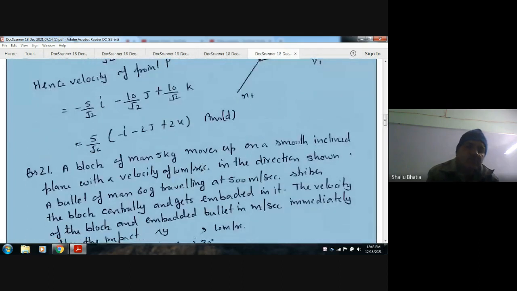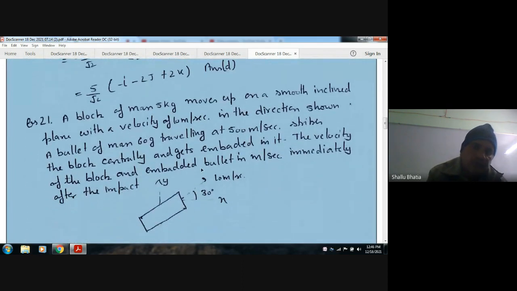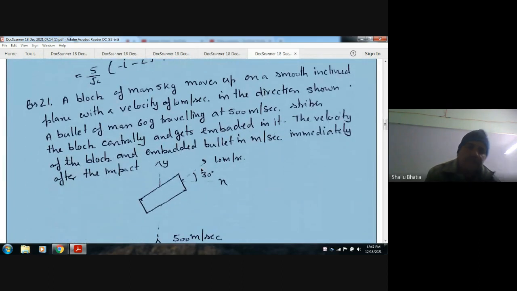Okay, next. A block of mass 5 kg moves up on a smooth inclined plane with a velocity of 10 meters per second in the direction shown. A bullet of mass 50 gram, traveling at 500 meters per second, strikes the block centrally and gets embedded in it.